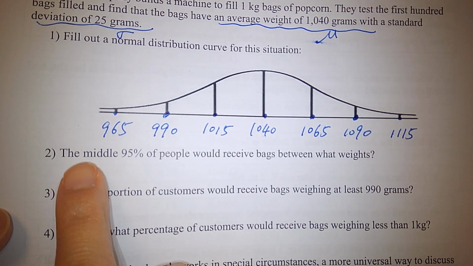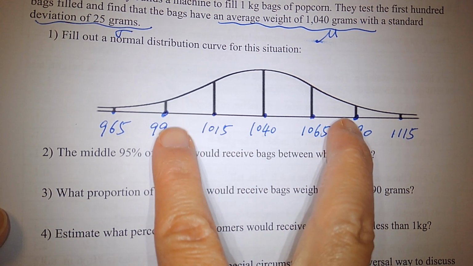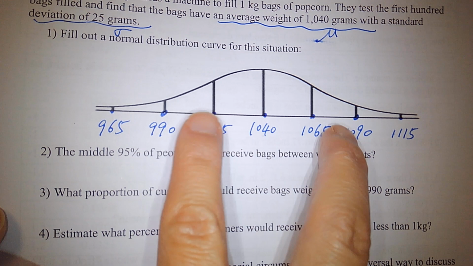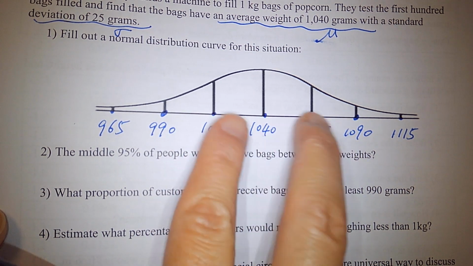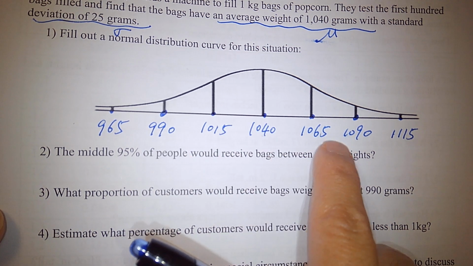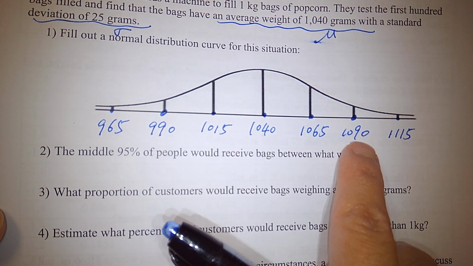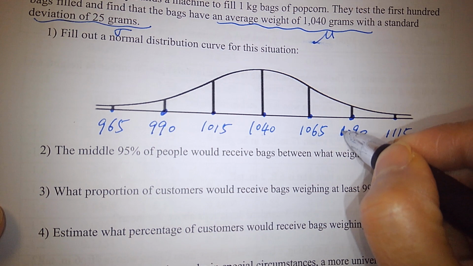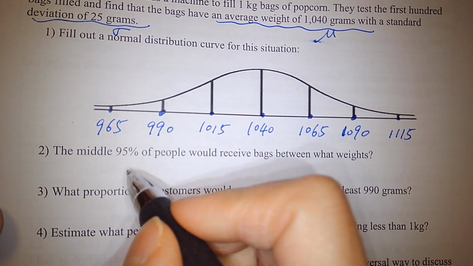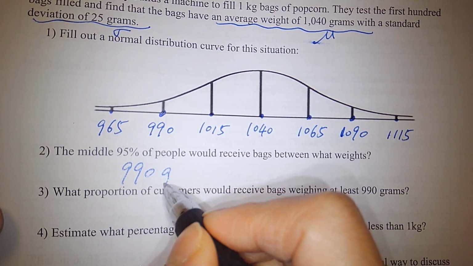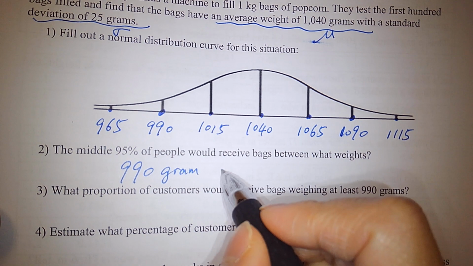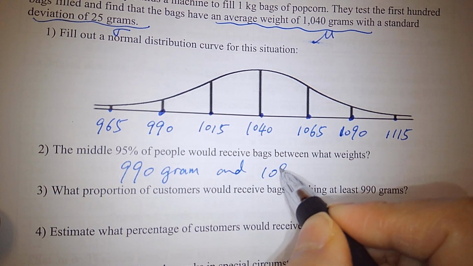So the middle 95% of the people will receive bags between 990 grams and 1,090 grams.